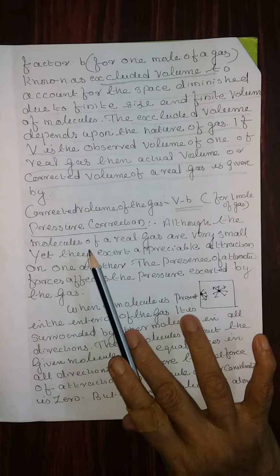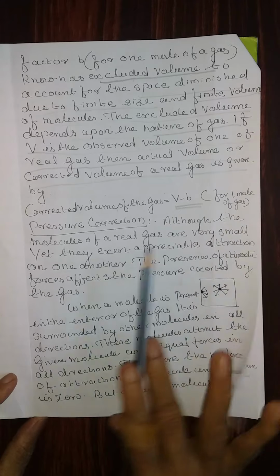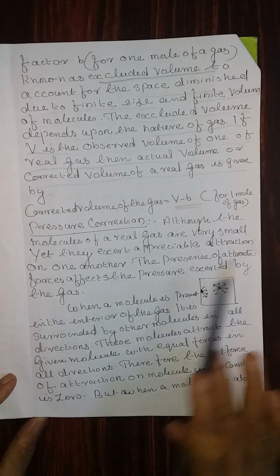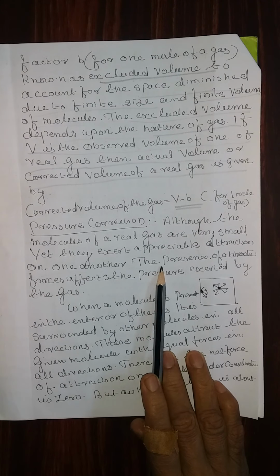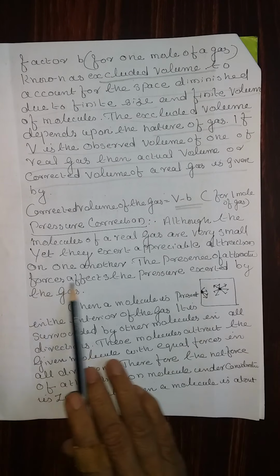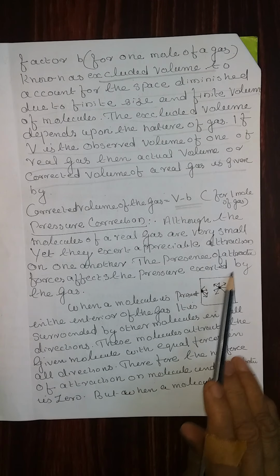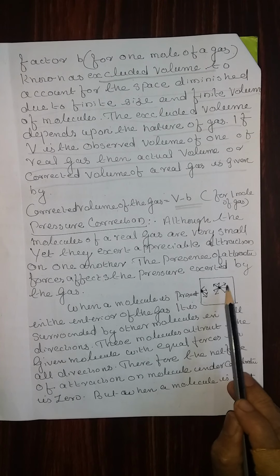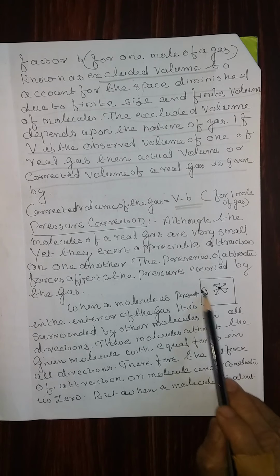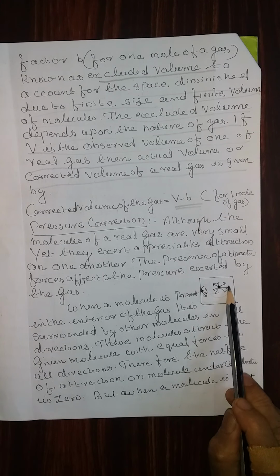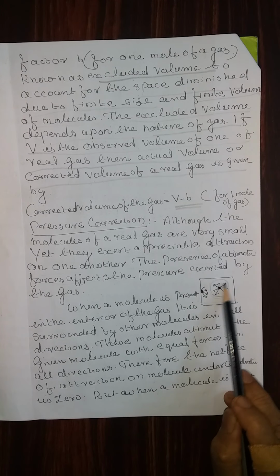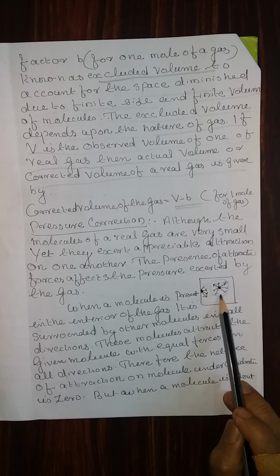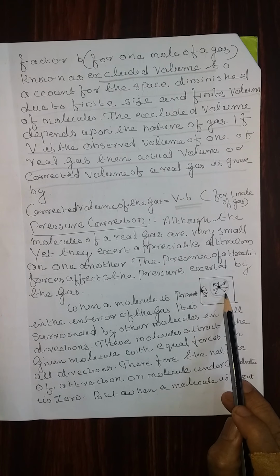Next is pressure correction. Although the molecules of real gases are very small, yet they exert appreciable attraction on one another. Therefore, the presence of the attraction forces affects the pressure exerted by the gas. If you consider a molecule exactly in the middle of the container, it gets attracted from all sides. This molecule is attracted by all the molecules of the surrounding area.